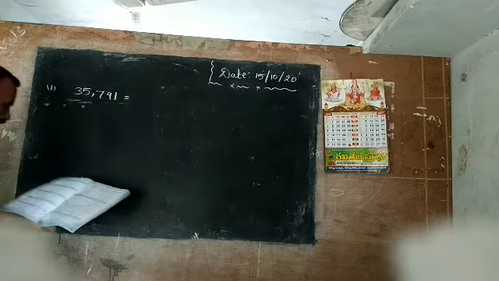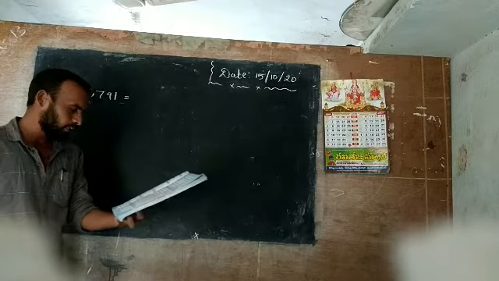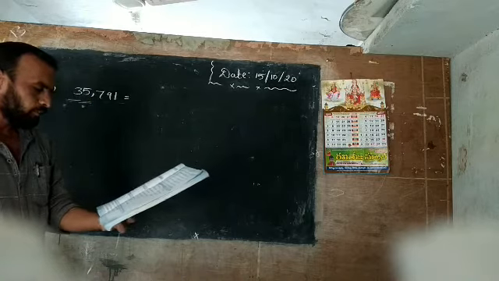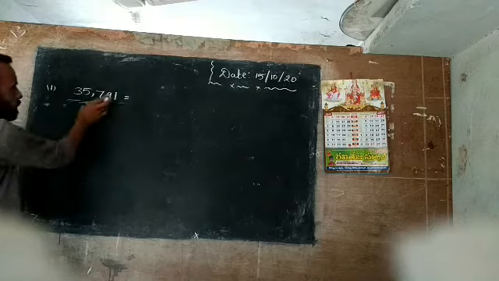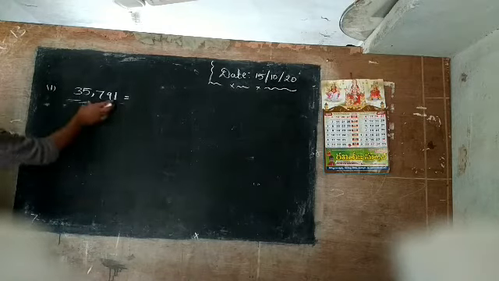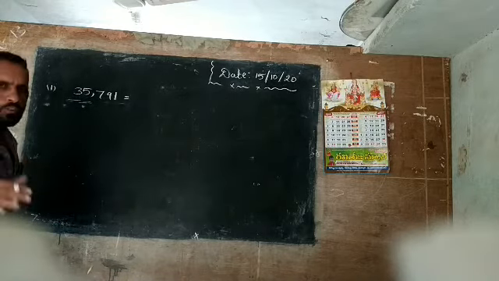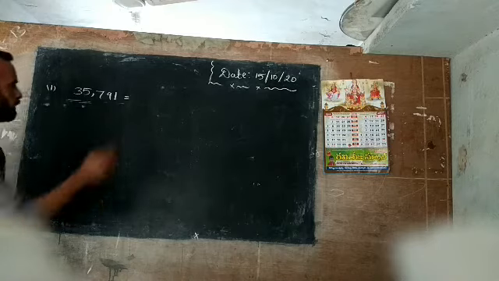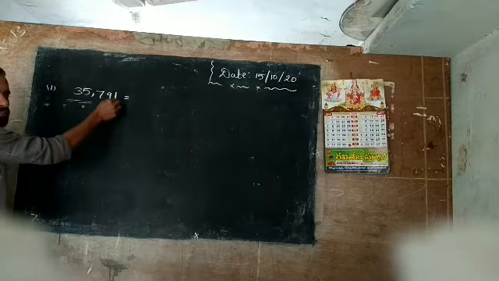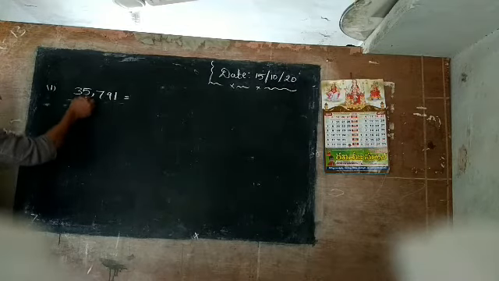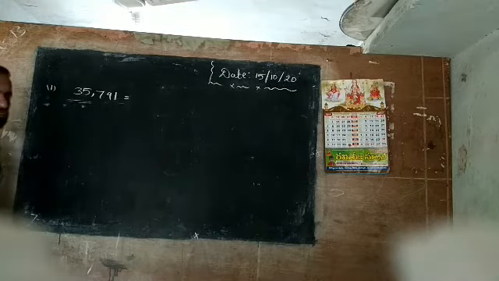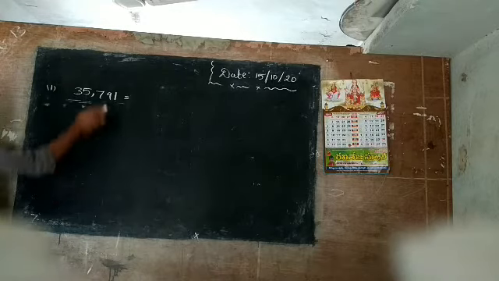35,791 is given here. So what does this question say? Write the number name of the following numbers. Here is the given number. Now you write this number name. You already know what a number name is. If you don't know, I will explain one more time. Now carefully understand here. This is the ones place. This is the tens place. This is the hundreds place. This is the thousands place. This is the 10,000s place. Now you know, very easy. What is the number name?